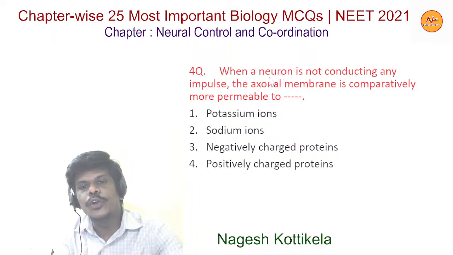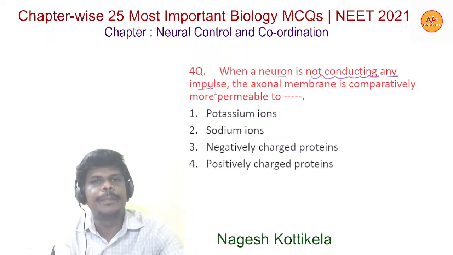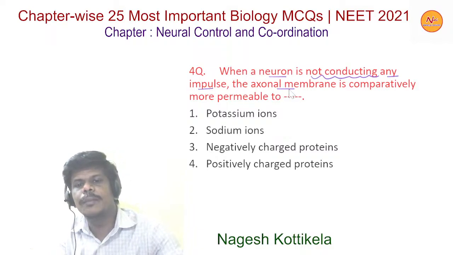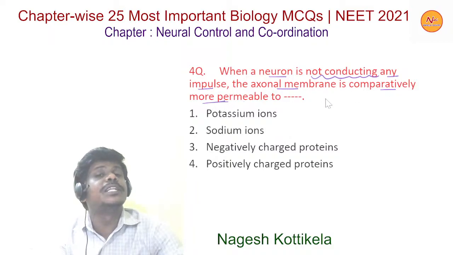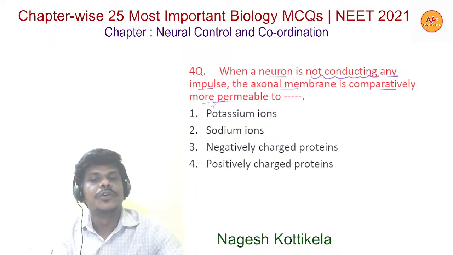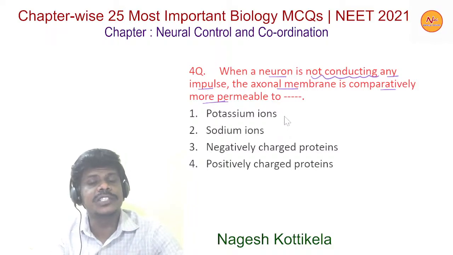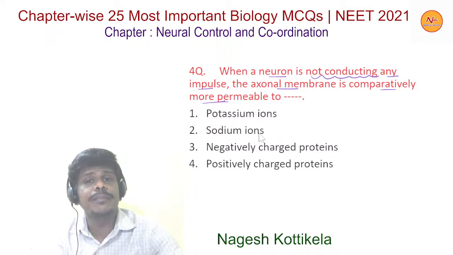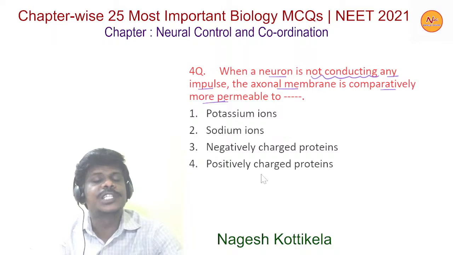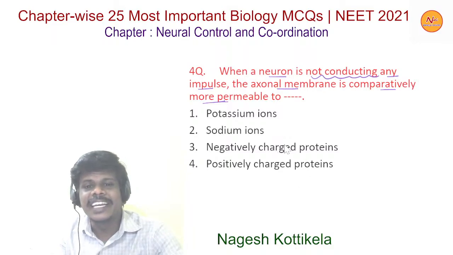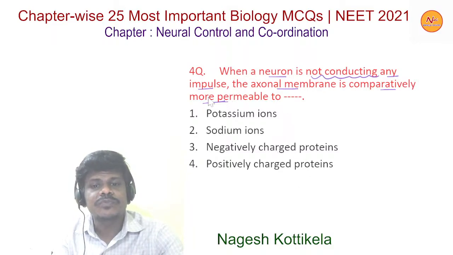When a neuron is not conducting any impulse, the axonal membrane is comparatively more permeable to. Option 1, potassium ions. Option 2, sodium ions. Option 3, negatively charged proteins. And option 4, positively charged proteins. And here, option 1 is the right option.